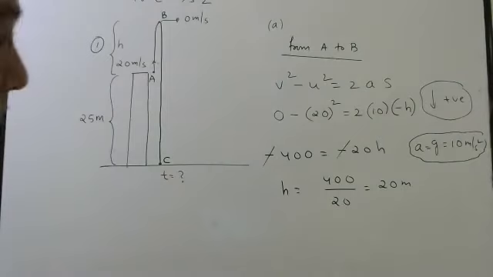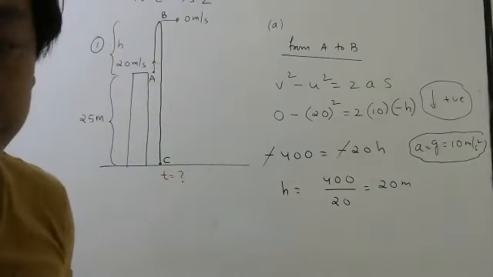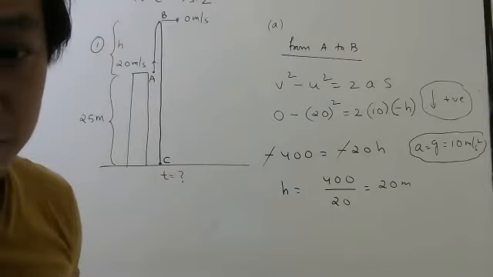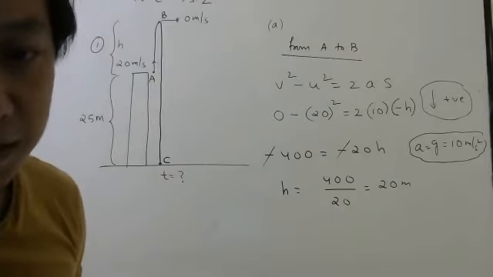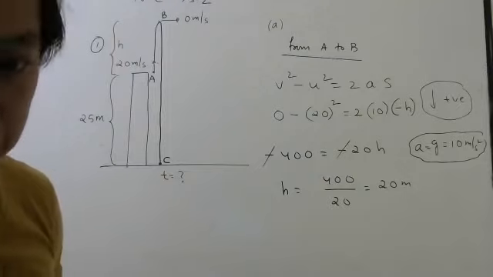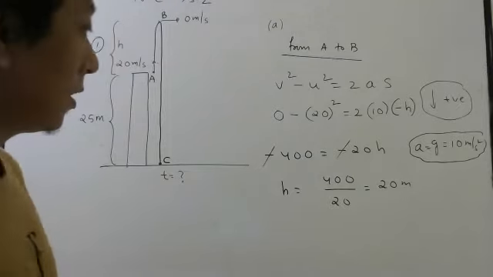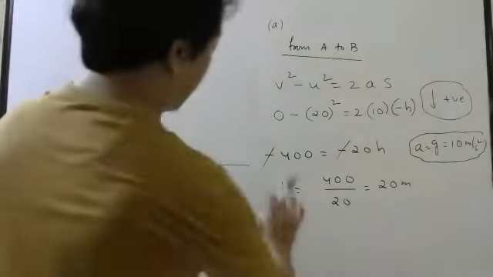Everybody understood this first part? So don't think of the formula S equal to ut plus half at square. It will not help you. So this is the height.